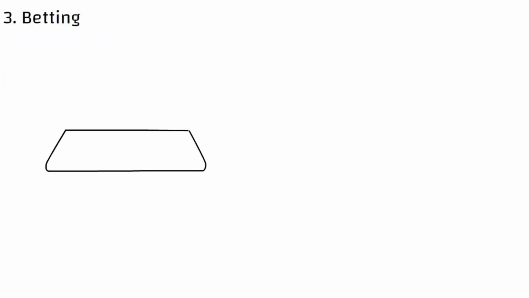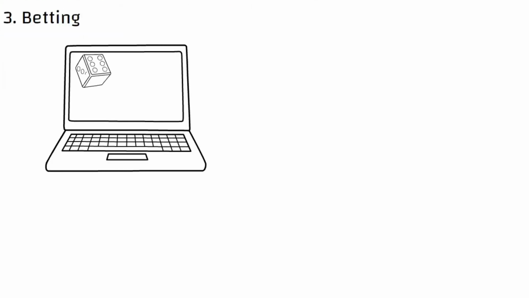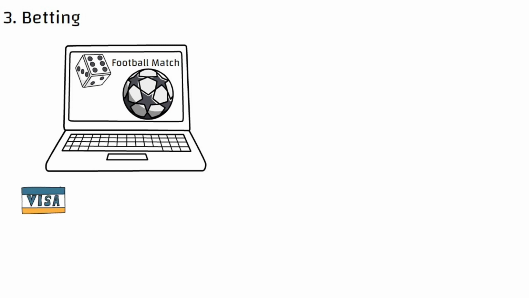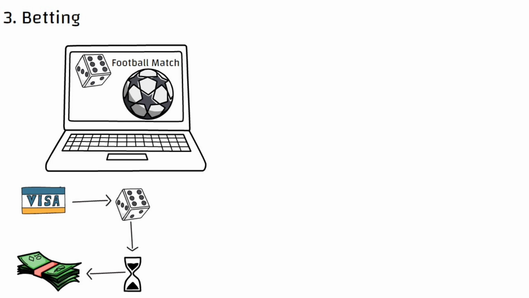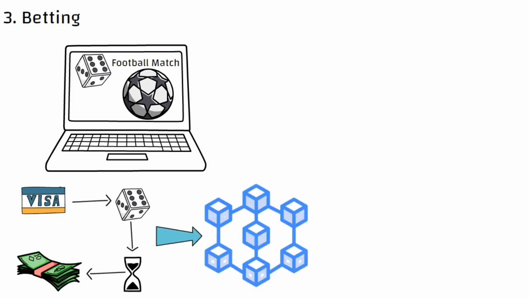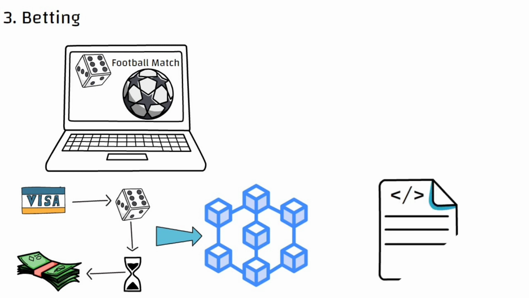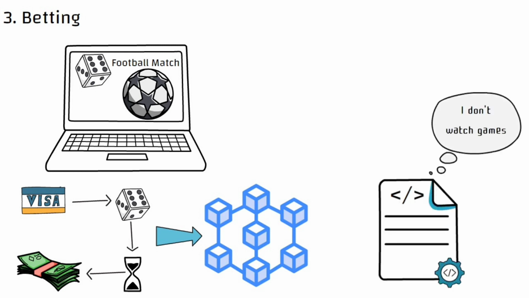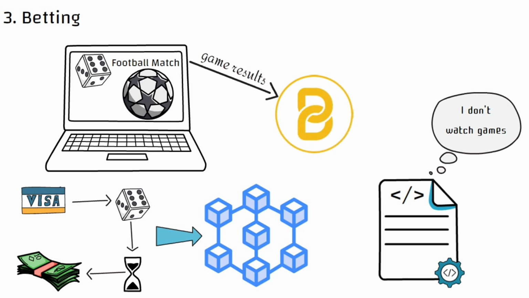Here's another example. You must have come across some betting sites where people could actually gamble with some money over some future events, like for a football match or a game. On this kind of platform, you first of all have to pay using fiat with your card, then bet on the team you think would win. Wait for some time and trust that the platform will pay you if you won. This is quite interesting, but as you know, this can also be implemented on the blockchain. And one thing to keep in mind is that smart contracts can't actually watch football matches, right? So oracles will be needed to feed the smart contract with the data of the game results, and the rewards will be distributed to the winners accordingly without needing to trust any third party or website or central body.